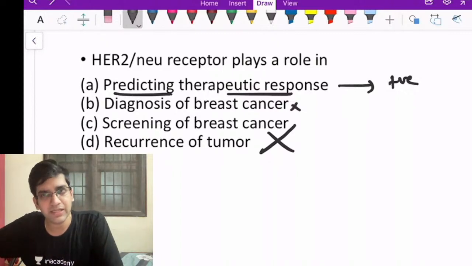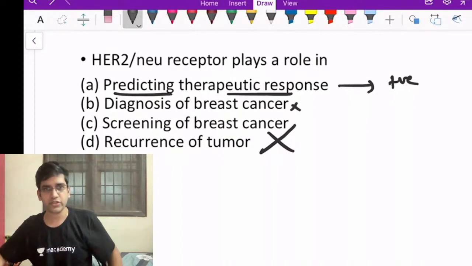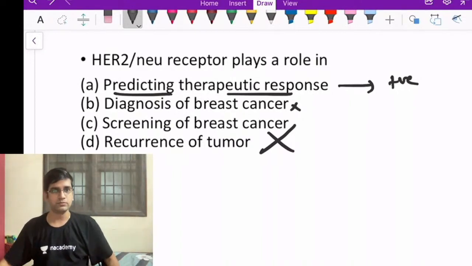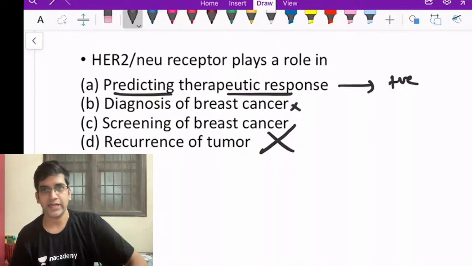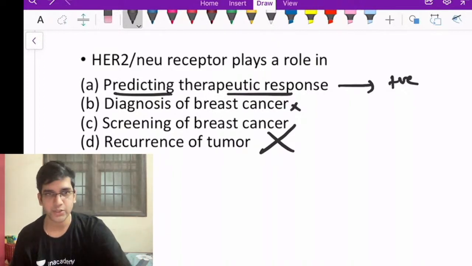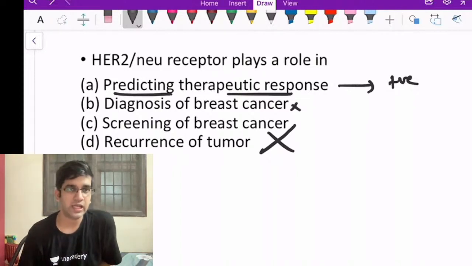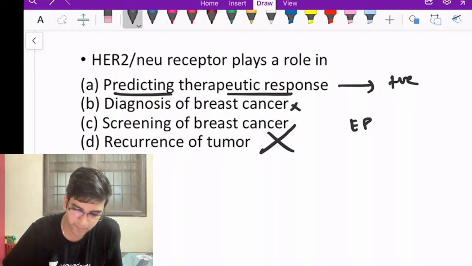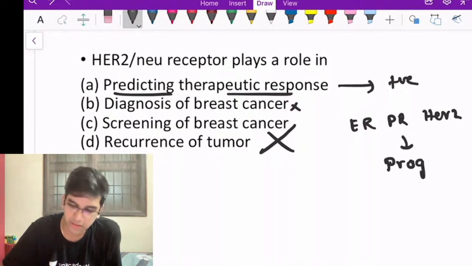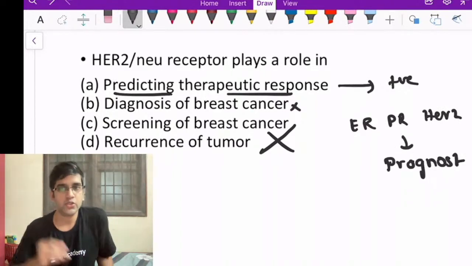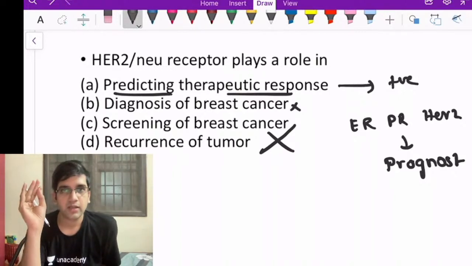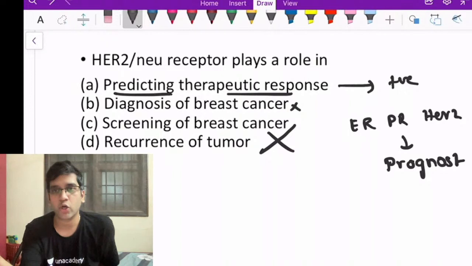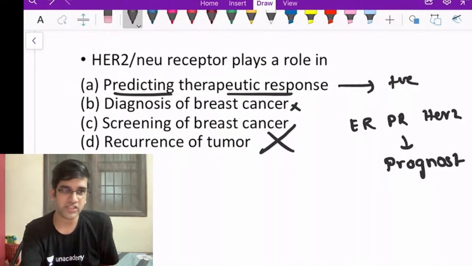Can I say that ER, PR, HER2, all these three are prognostic markers? Do I need ER, PR for diagnosis of a breast cancer? I don't want that, right? ER, PR and HER2, all these three are prognostic markers only. I don't want anything for diagnosis. So how am I going to use it for prognosis? It's just based on differentiation, that's all. Yes, I can give hormonal therapy, tamoxifen, if they are hormonally positive, ER, PR positive.